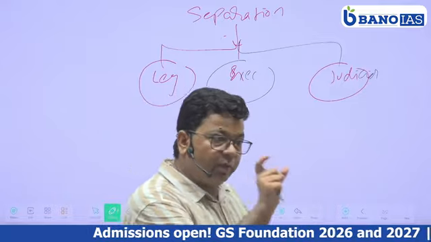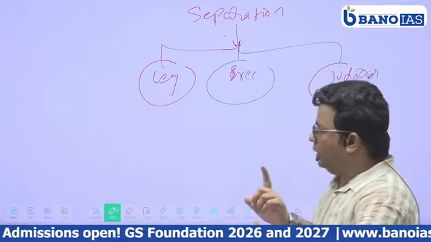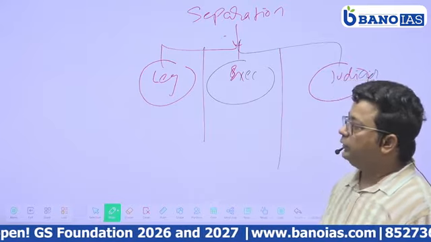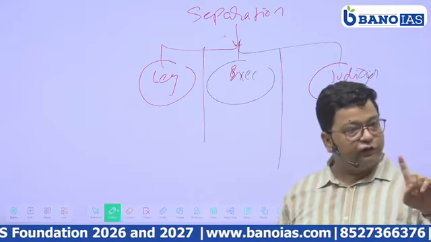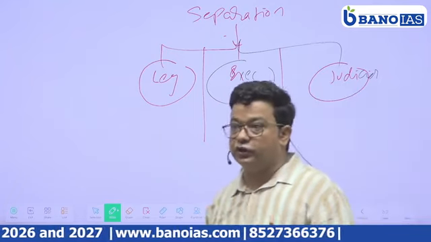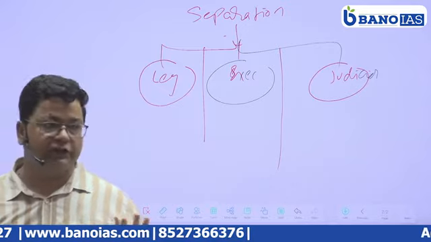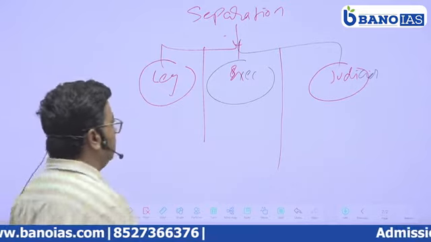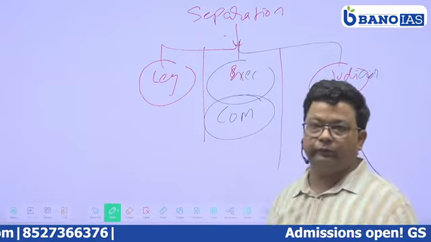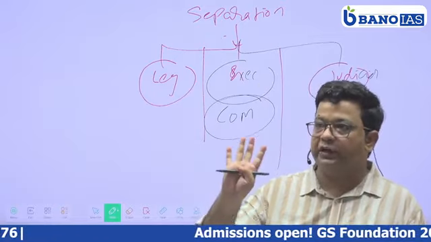Now, when we talk about the clear-cut separation, it can be visible. How? We can understand it through an example. As we know, in India, when we are talking about the executive, we are talking about ministers, the council of ministers. Yes or no? So they are executive. Council of ministers are executive.